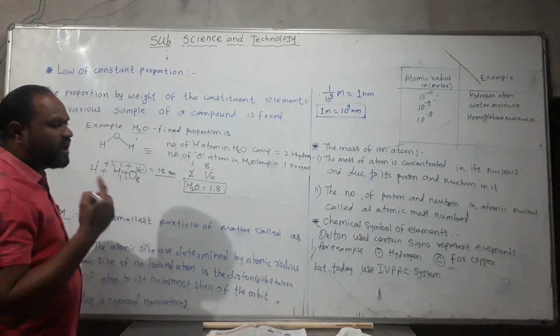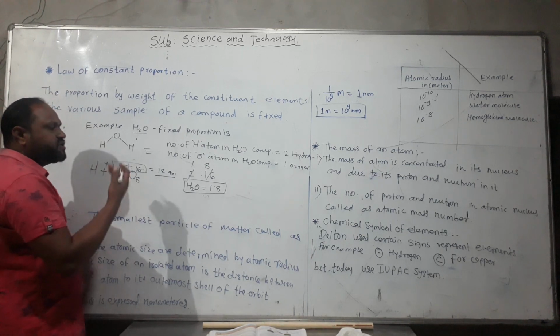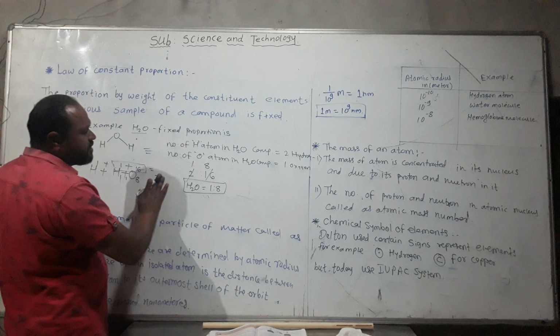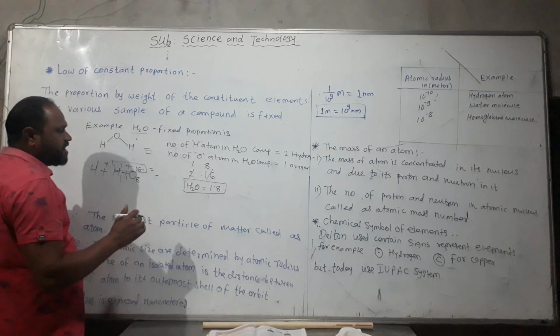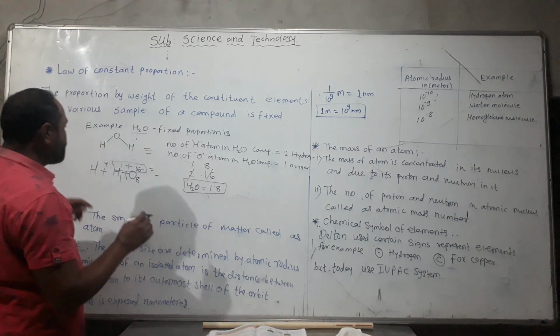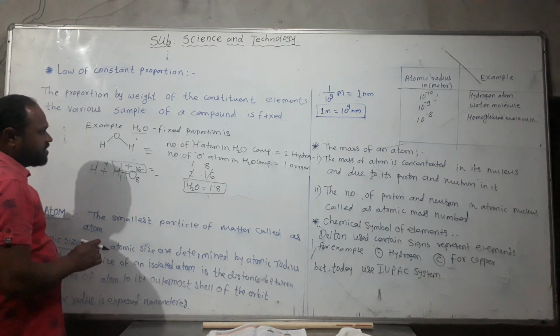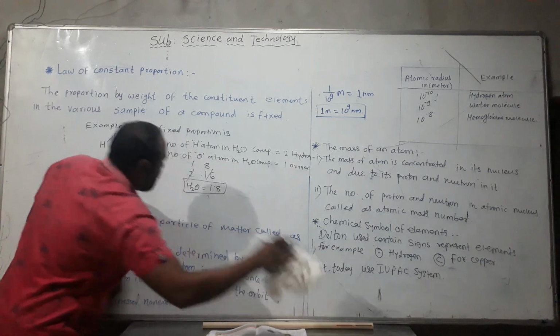1 is to 8. And the total mass is 9 gram. Now take one more example, like H2O, which we have already found.